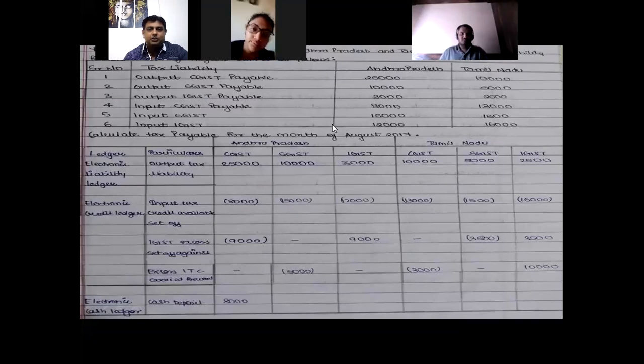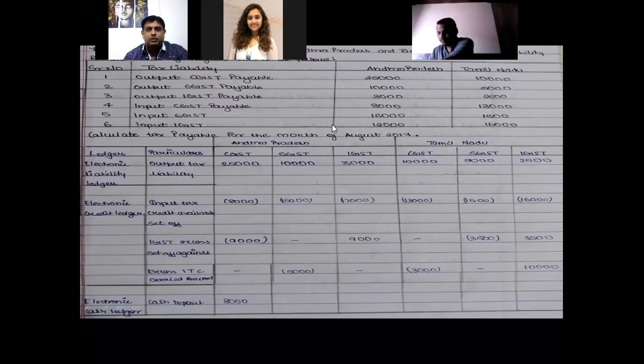Can we have this question? So this dealer is dealing in two different states, Andhra Pradesh and Tamil Nadu. Here also again output tax liability is calculated. If it is not calculated, then you have to apply the rate and calculate it. Nothing very big, not rocket science. Very simple one.